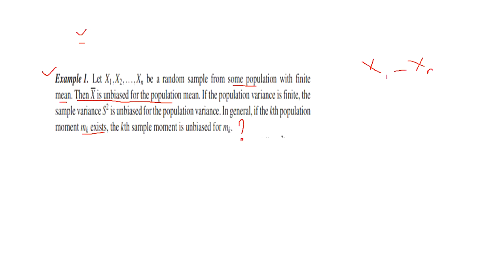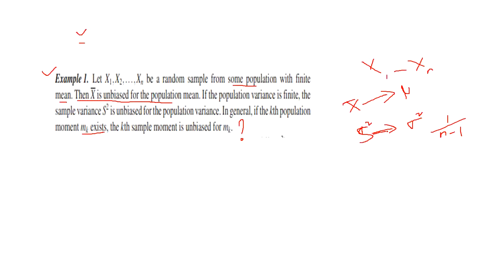In general, you can take any example, for instance the normal distribution. In the normal distribution, x bar is unbiased for mu. We know this. And what about sigma square? Sorry, S square is unbiased for sigma square, where S square is 1 upon n minus 1 times the sum of squared deviations. In general, the sample variance with divisor n is not unbiased, but S square is unbiased for sigma square.